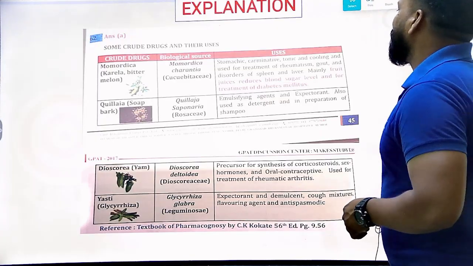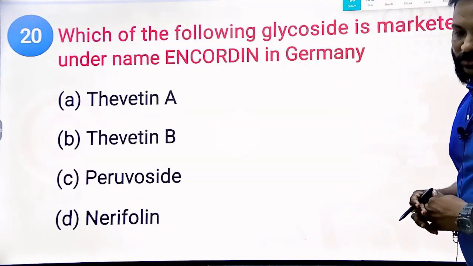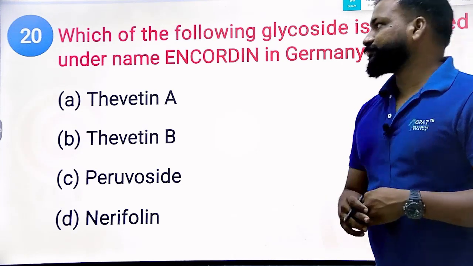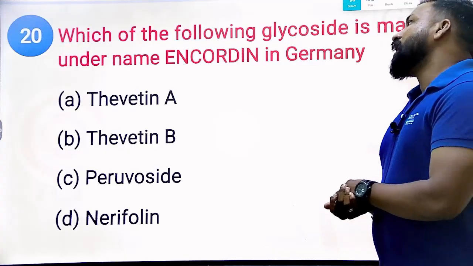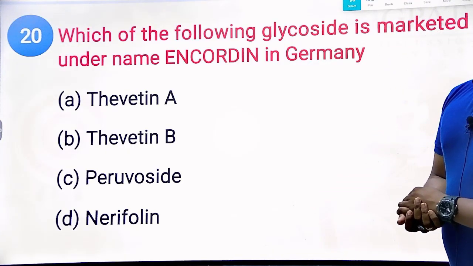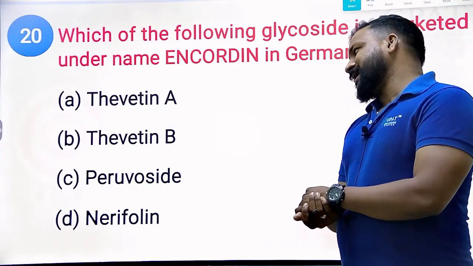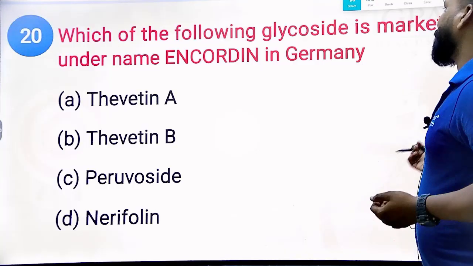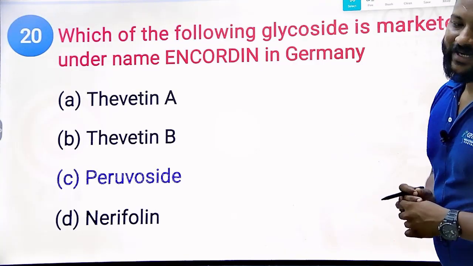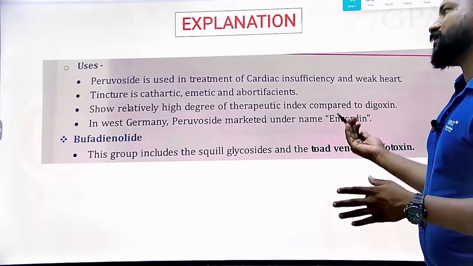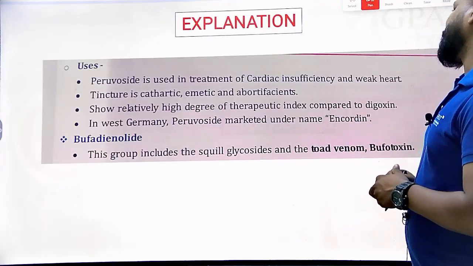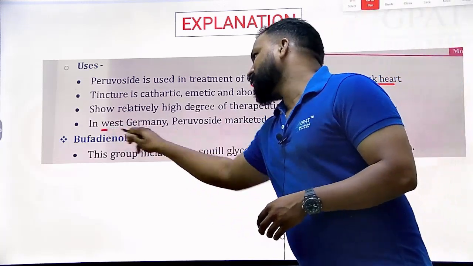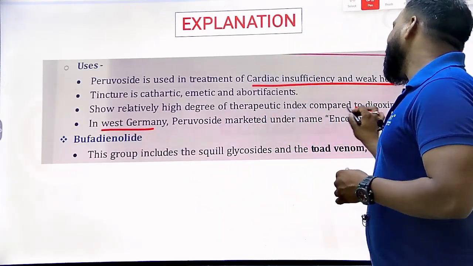Coming to the last question of this series. Which of the following glycosides is marketed under the name Pharmacy in Germany? Thevetin A, Thevetin B, Peruvoside, and Neriifolin. What is the right answer? Please do comment in the comment box. The right answer will be Peruvoside. Peruvoside is used in cardiac insufficiency and in the weak heart. In West Germany, Peruvoside is marketed under this name.